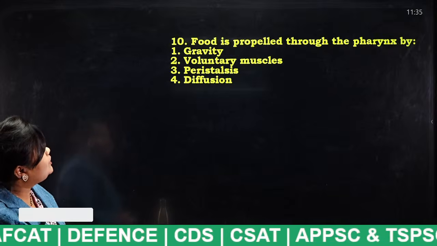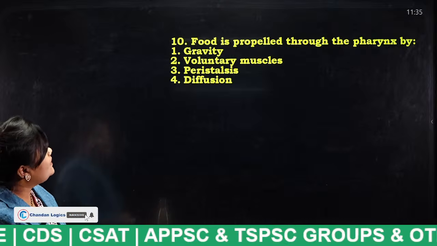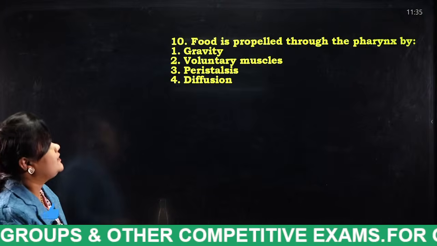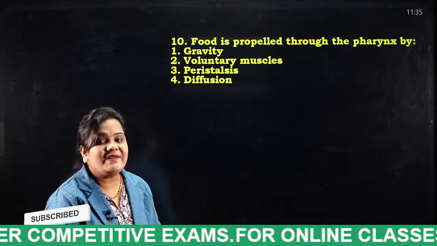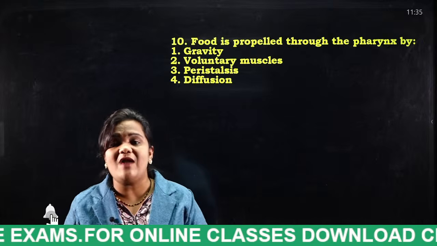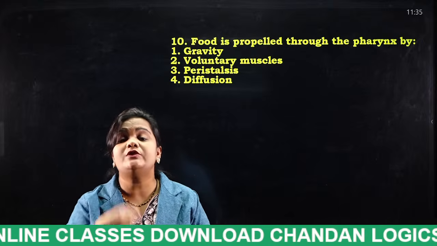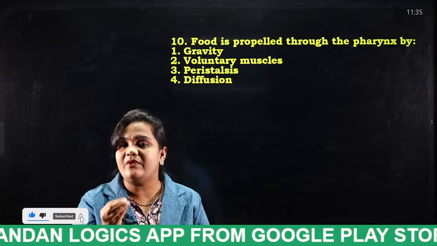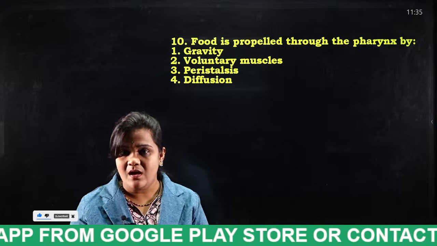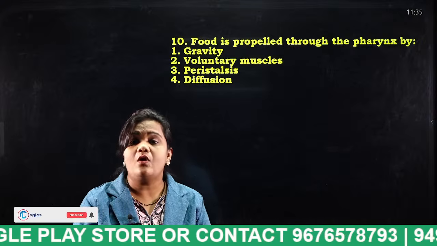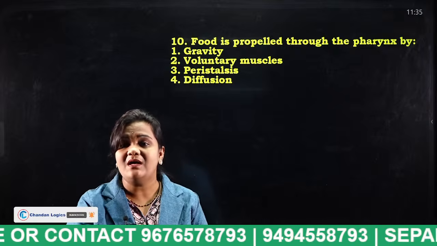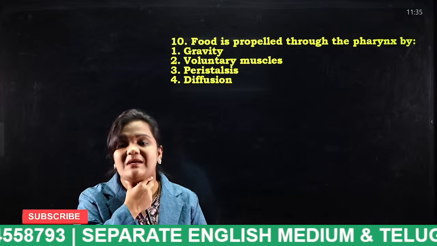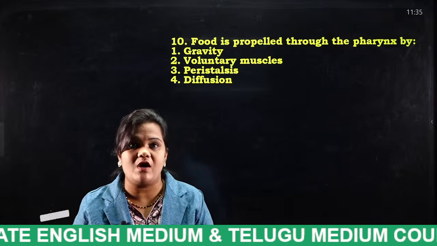Food is propelled through the pharynx by gravity, voluntary muscles, peristalsis, diffusion. So tell me, when you chew the food and consume it, mixed with saliva, once all of you swallow your saliva, what happens? There appears a contraction in our muscles, and that movement is known as what? Tell me students.